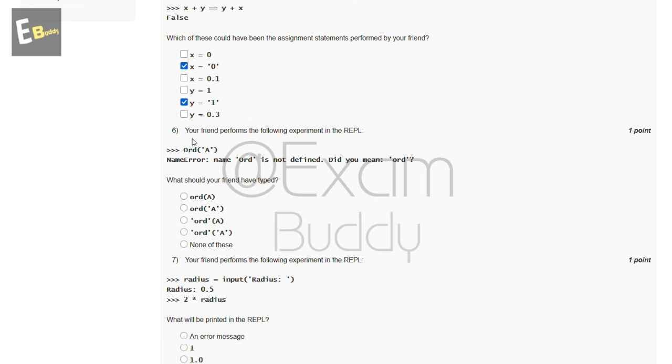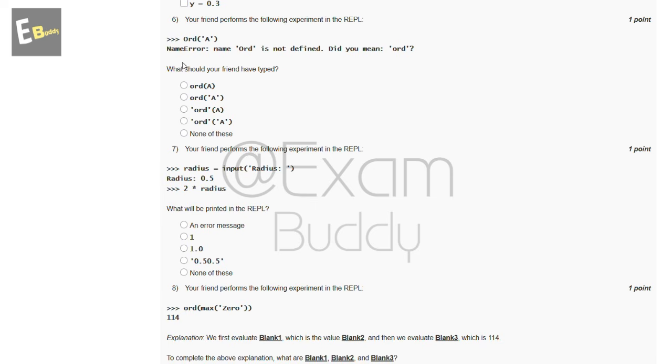Now the sixth question is: your friend performs the following experiment in the REPL. Order('A'), NameError: name 'order' is not defined. Did you mean: 'ord'? What should your friend have typed? So these are the options and the answer of our sixth question is B.